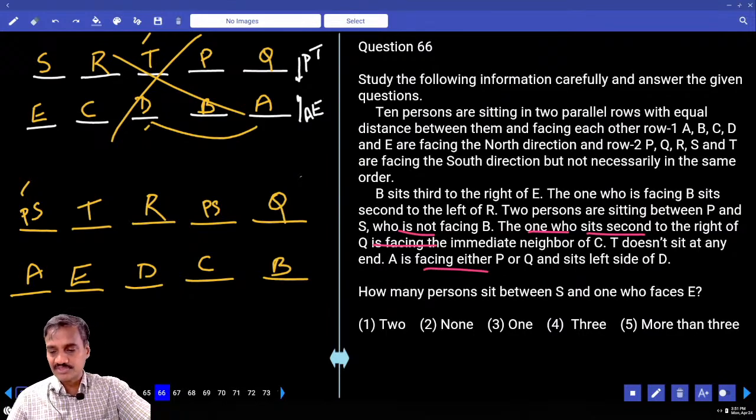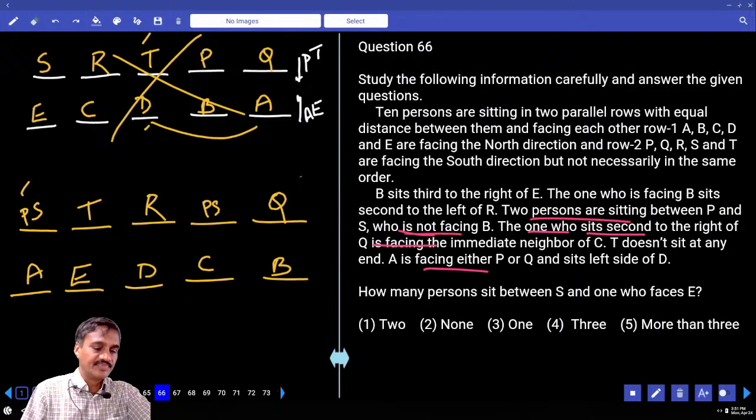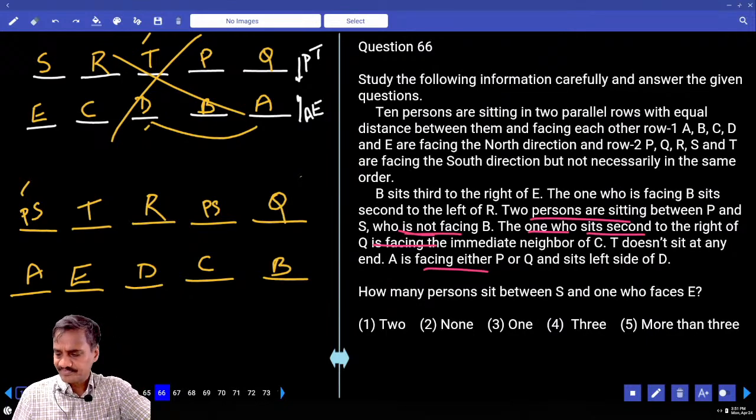Then coming to this, P and S, information ఏమని చెప్పండి? Two persons between P and S, and S is not facing B. As S is not facing B here, B sits to the right of E. The one who is facing B sits second to the left of R. And next one, two persons are in between P and S, and S is not facing B.